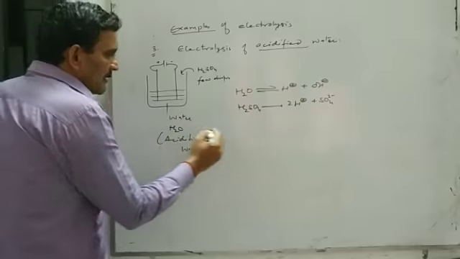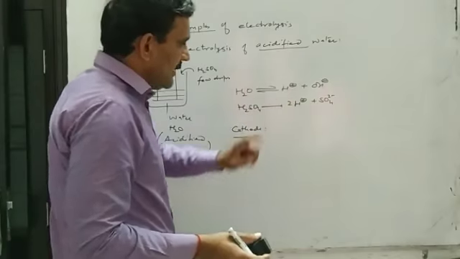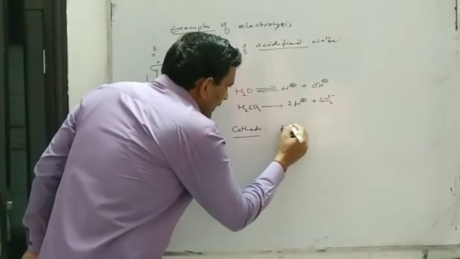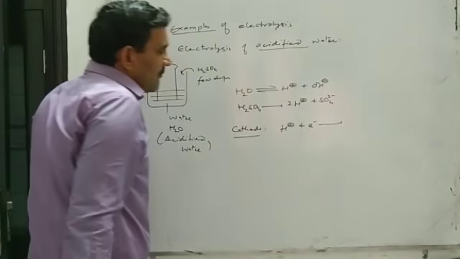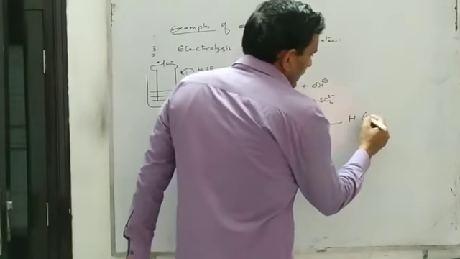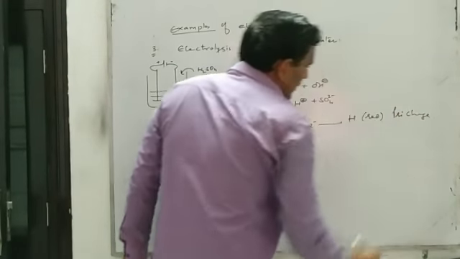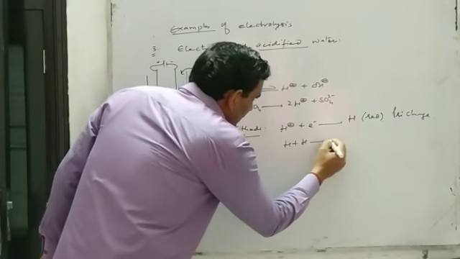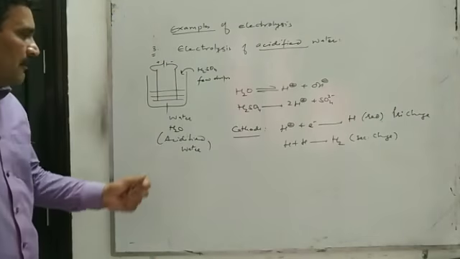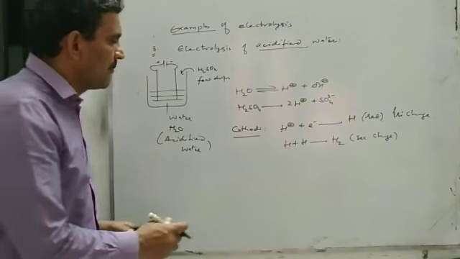And now, if we pass electricity through this acidified water, then these hydrogen ions, whether they come from water or from sulfuric acid, these H positive ions are cations, they will go to the cathode. And when they reach the cathode, they are reduced. They gain an electron and form a neutral hydrogen atom, that can be called the primary change. And these hydrogen atoms will combine together to form a hydrogen molecule, that is the secondary change. Means during electrolysis of acidified water, we will obtain hydrogen gas at the cathode.